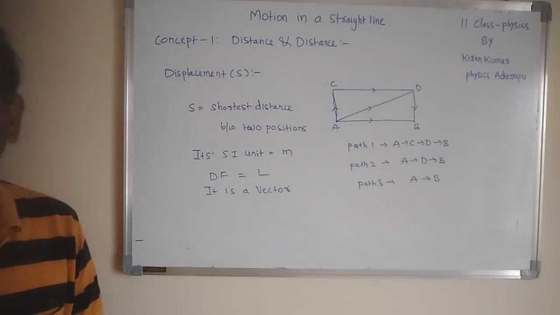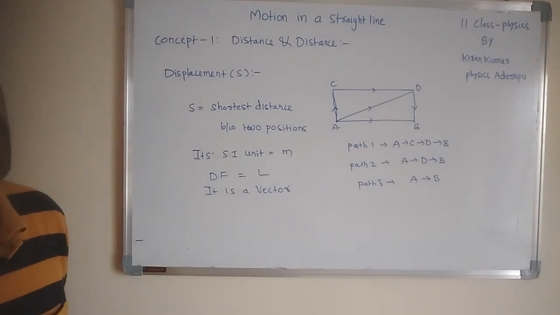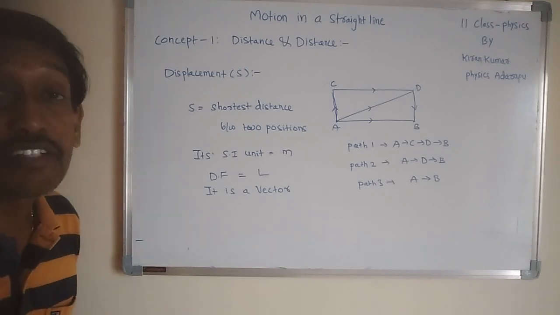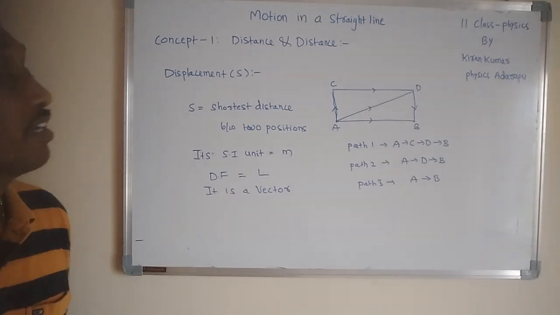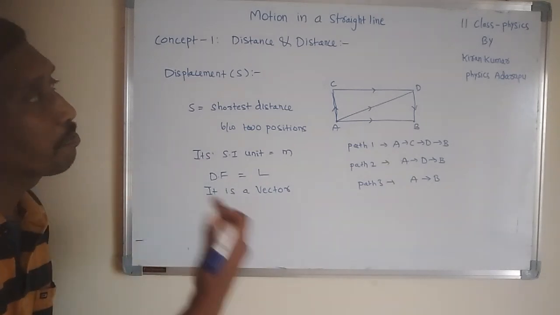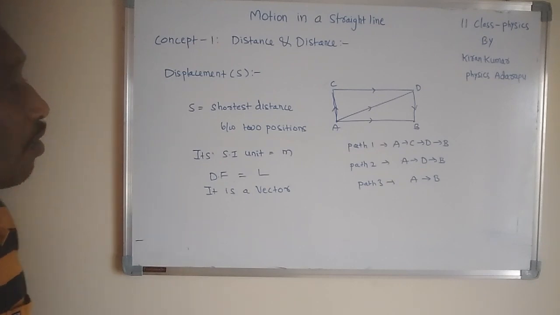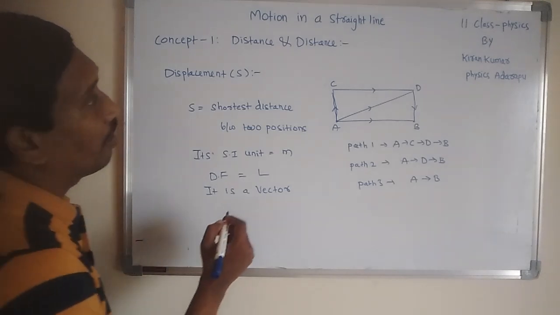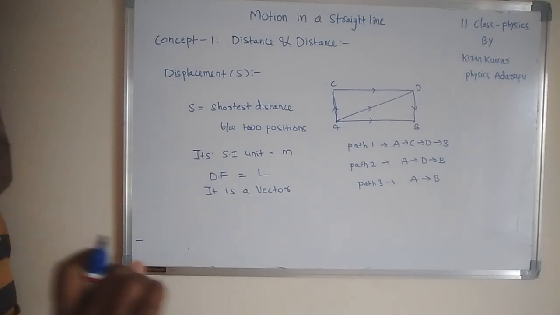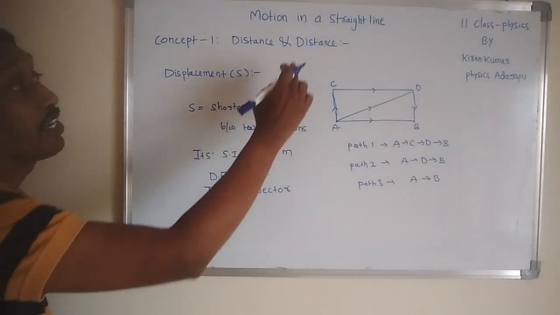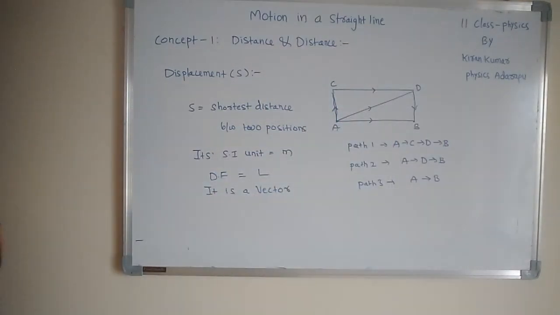I want to explain some numericals. Before that, you want to understand some more differences between distance and displacement. Distance is a scalar, displacement is a vector. Distance has only magnitude, but displacement has both magnitude and direction. Distance is always measured positively, but displacement may be positive, may be negative, or zero. Sometimes it becomes zero also.